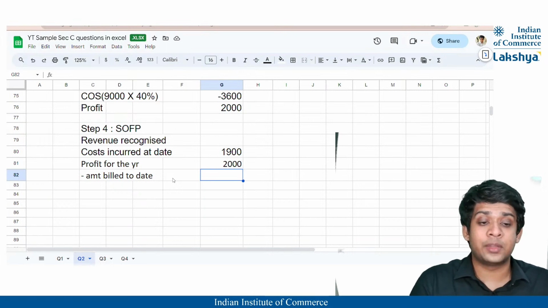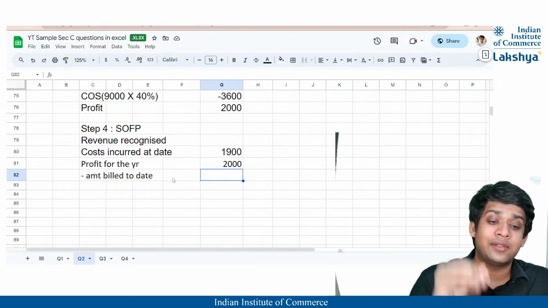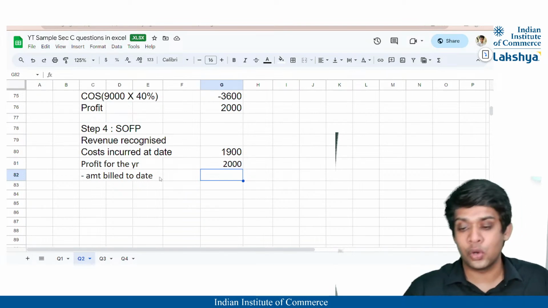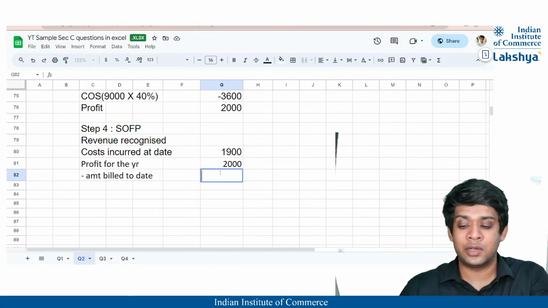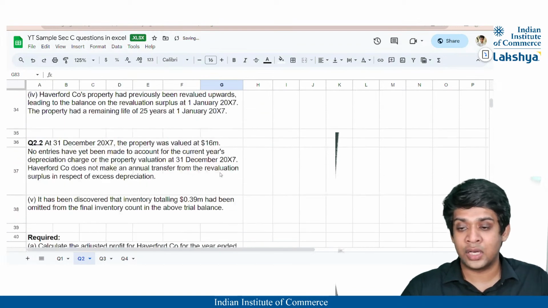So a contract asset is something for which we have worked and we are done with the progress, but we have not even asked the customer to pay for it. Okay. So lastly, the amount which is billed to date, which will be subtracted, was I think nothing but 1400, right? As far as I remember, it is 1400.